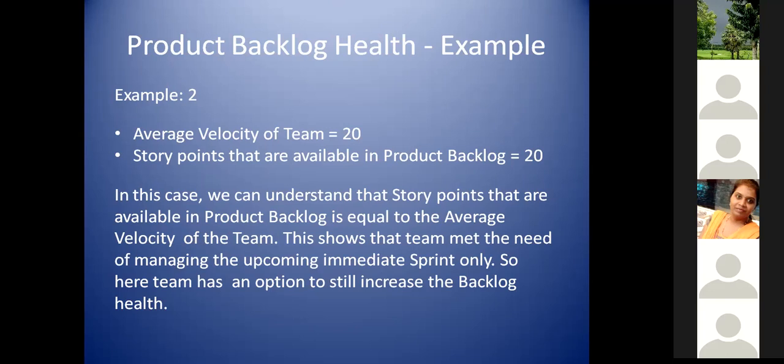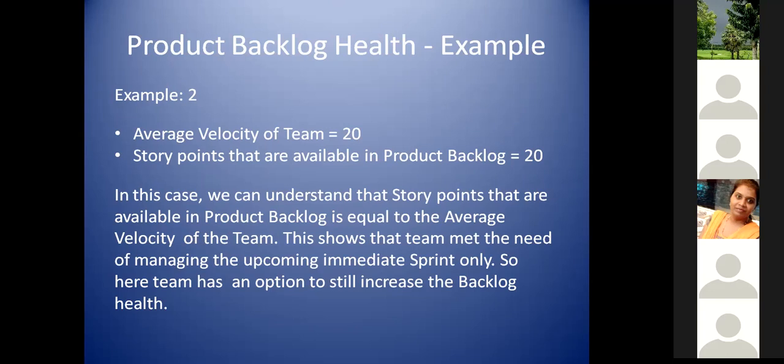If you don't have the 20, as in our first example, which is 18, your team should have at least 20 story points because that is their average. But you are already lagging by 2 story points. You don't have that many product backlog items which are ready. So that is the poor product backlog, which doesn't have good enough strength and demands more and more refinement meetings. Here as well, the situation is not so good. The reason is that if you miss refinement again in one sprint, you will go back to the example one situation.